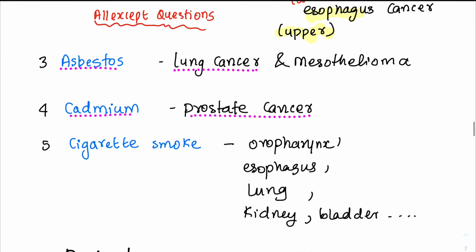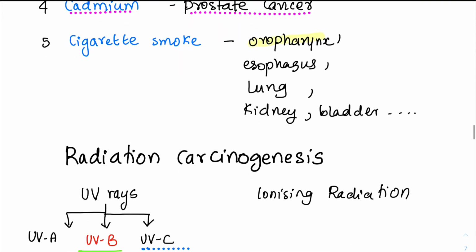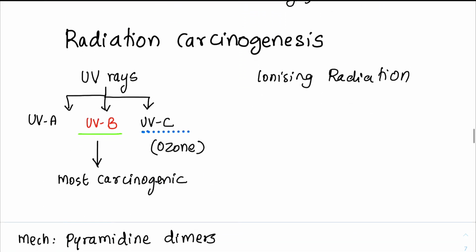Now coming to the third one, which is an important one, asbestos. Asbestos can cause lung cancer and mesothelioma. Cadmium can cause prostate cancer. Cigarette smoking can cause oropharynx, esophageal, lung, kidney and bladder cancers. So don't smoke. Now we move to another aspect, that is radiation carcinogenesis.